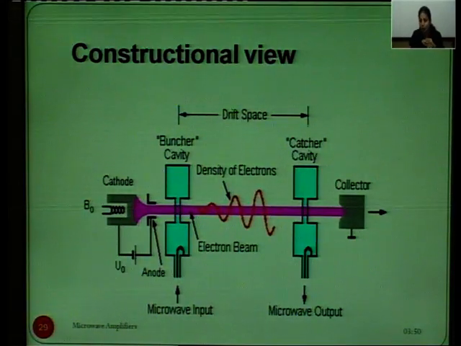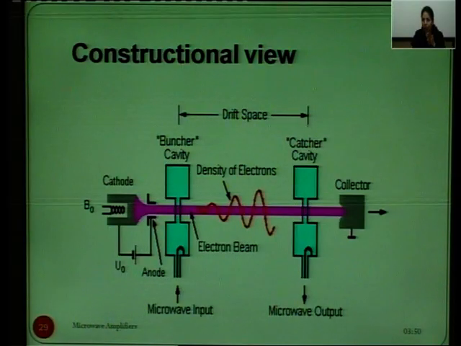This is the constructional view of the Klystron tube, in which on one side we have the cathode and on the other side the anode acting as a collector. In between the cathode and collector we have two cavities. The first cavity is the buncher cavity and the second cavity is the catcher cavity, and the space between them is called the drift space. The function of the buncher cavity is to form the bunches, and at the catcher cavity we get out the amplified signal.